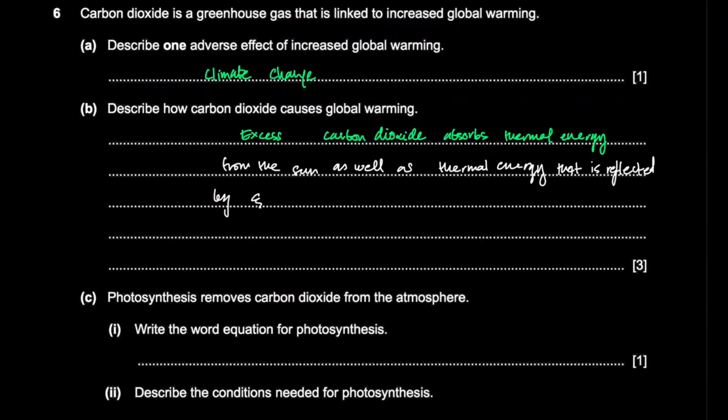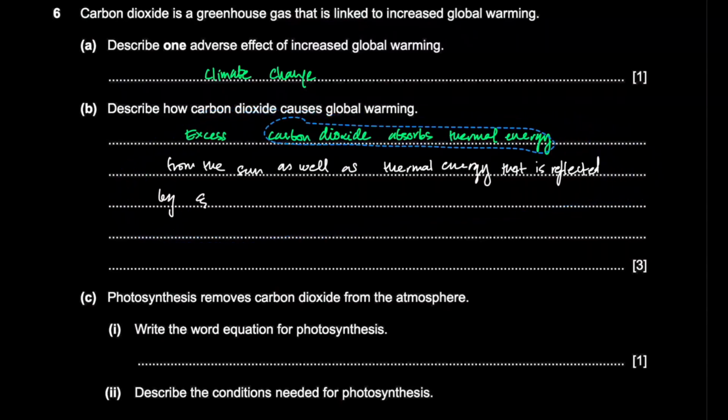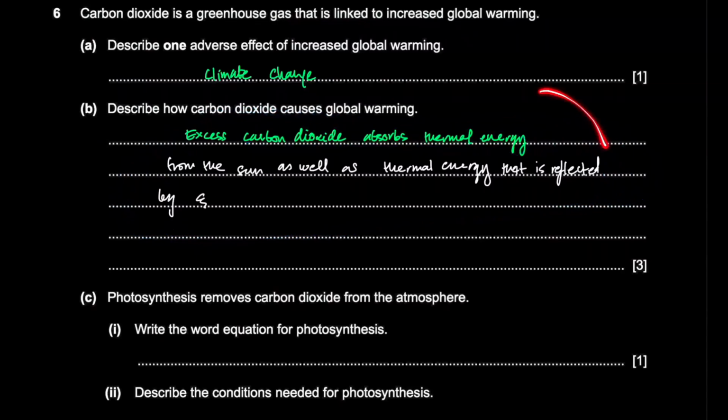Some of the heat energy is reflected back into space by the earth. When energy comes in from the sun, some of it is reflected back, or some of it is absorbed by the earth and then emitted. Emitted means it's absorbed and then released. And some of it is reflected.